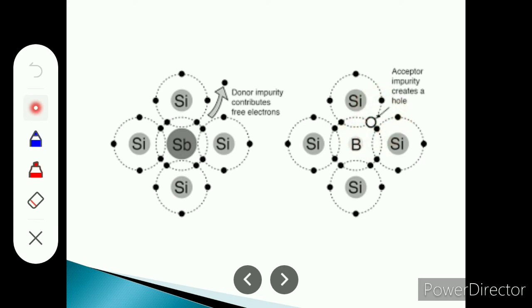Such a deficiency is known as a hole, and such an atom is known as acceptor impurity, because it creates a hole. Boron is the acceptor impurity, and antimony is the donor impurity. Due to the donor impurity, free electrons are generated, and due to the acceptor impurity, holes are generated.